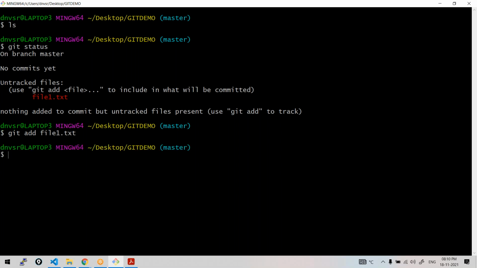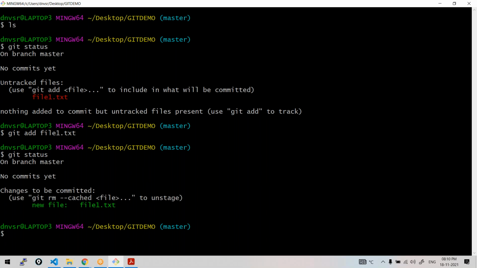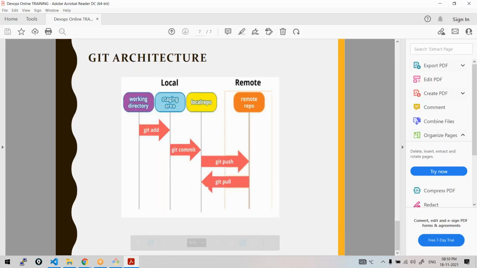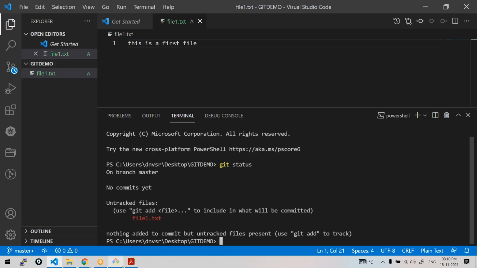Okay, now done. Let us see the status now. See, changes to be committed. Can you tell me now where the file is? Changes to be committed means where is this file? In the staging area. That's all. It's a virtual layer, like I told you. It's not any physical directory, it's a virtual layer. So it tells you where we are.